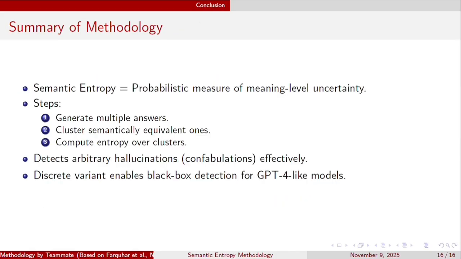So coming to the summary of the methodology, semantic entropy quantifies the uncertainty in meaning, not wording. The process consists of three steps: generating multiple answers, clustering by meaning, and computing entropy over those clusters. It is simple, unsupervised and effective even for closed source models like GPT-4. This method accurately flags when the LLMs might be making things up.